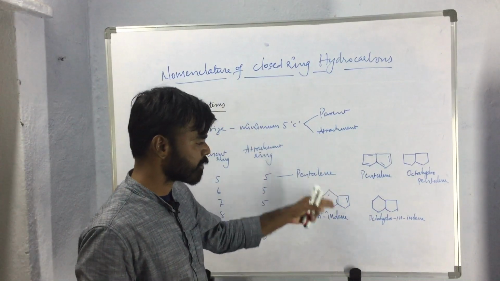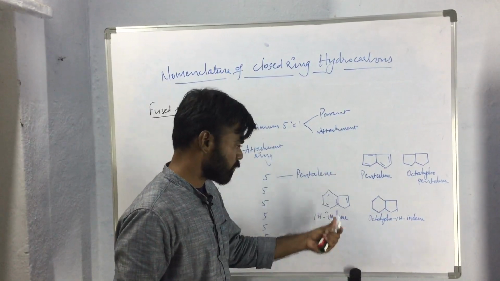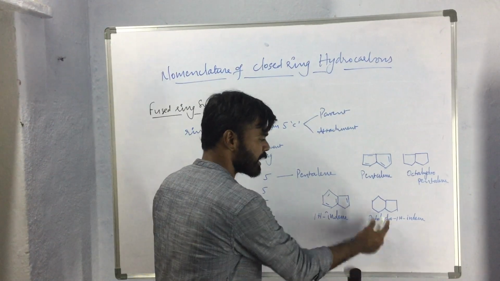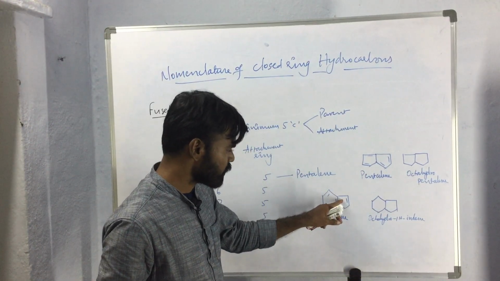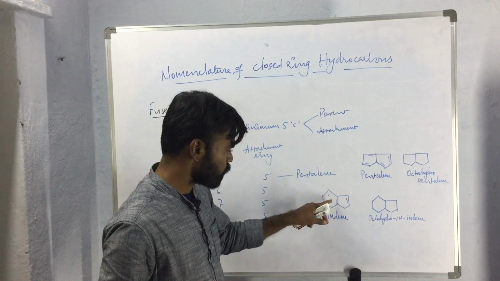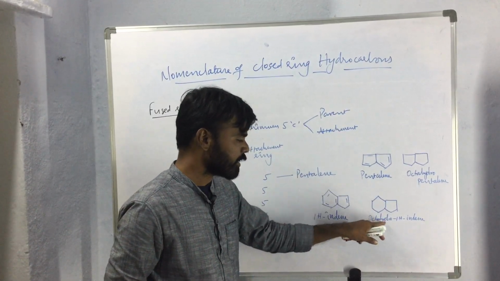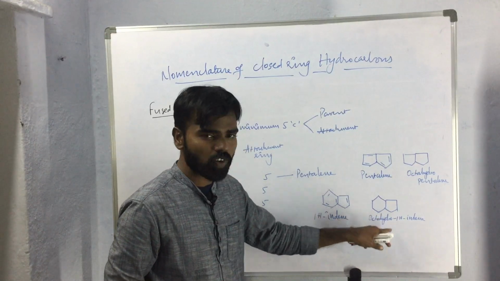So how many hydrogen atoms are we adding for saturating this compound? That will be indicated here. To this compound, 1, 2, 3, 4, 5, 6, 7, 8 hydrogen atoms we have added. So we are naming it octahydro.